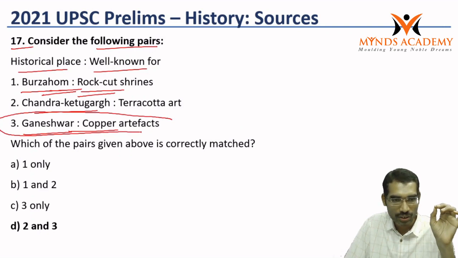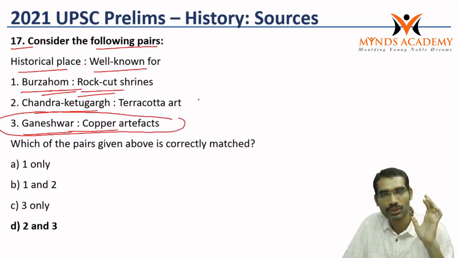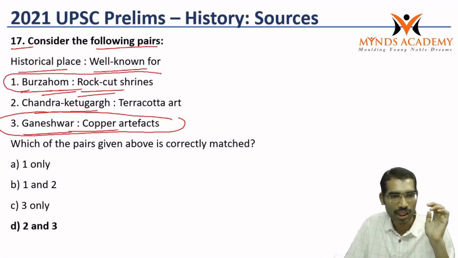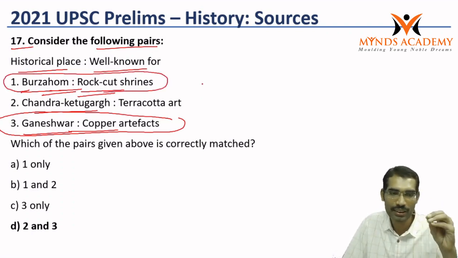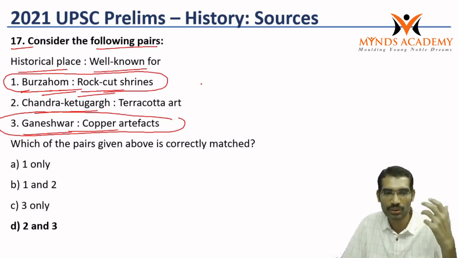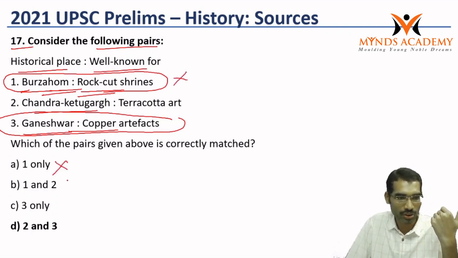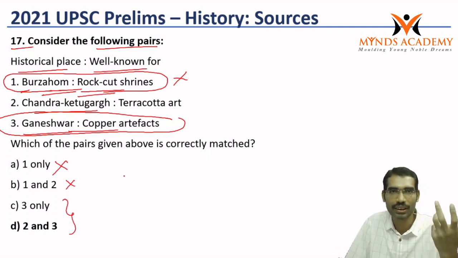Once again, those who read about ancient India with interest can answer this question. History optional students will find it very easy because it is an essential part of history optional, so they would have answered rightly. So they make one as wrong. One going wrong means the chances increase to 50%.